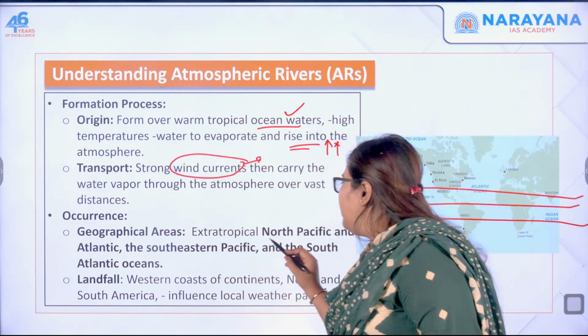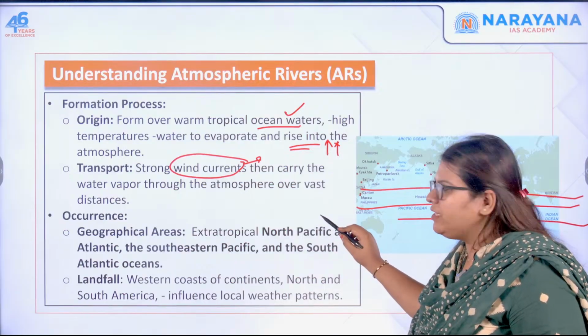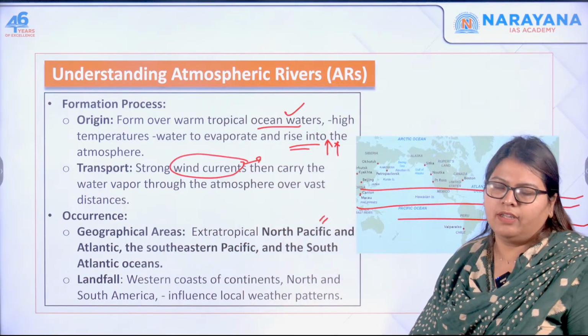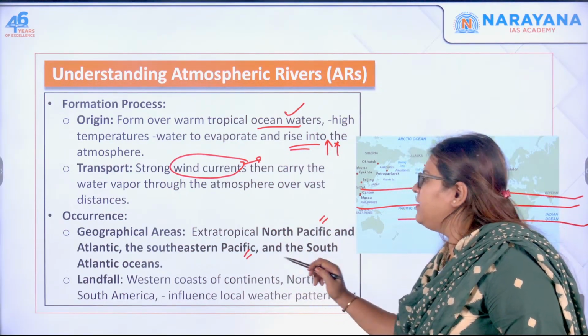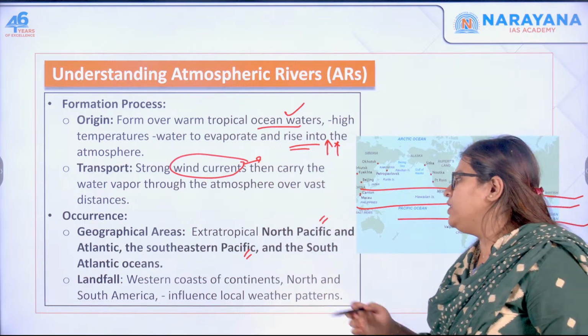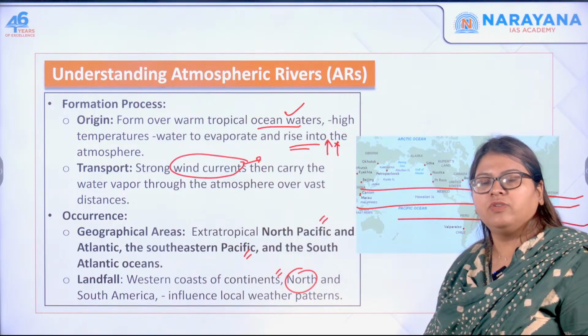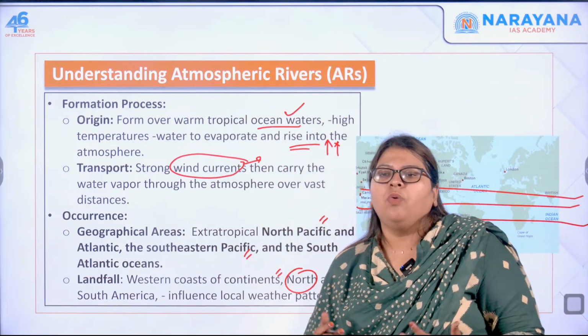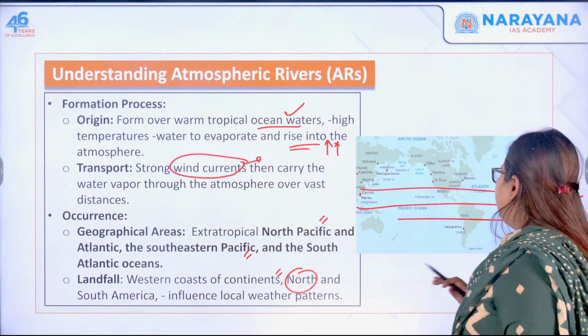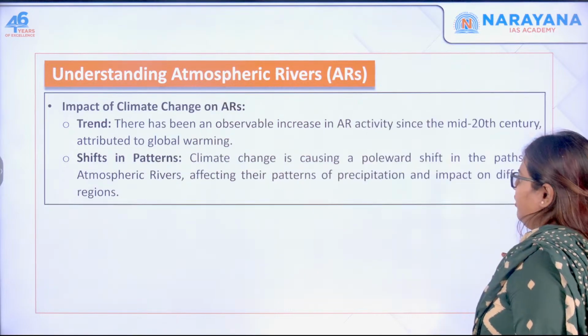The occurrence is in the North Pacific and the Atlantic, then the southeastern Pacific and the South Atlantic Oceans, and finally it makes landfall in North and South America and influences the local weather conditions there. Okay, so this is the concept of atmospheric rivers.